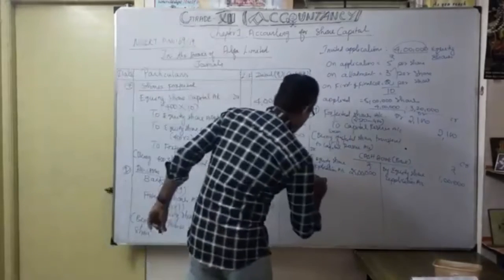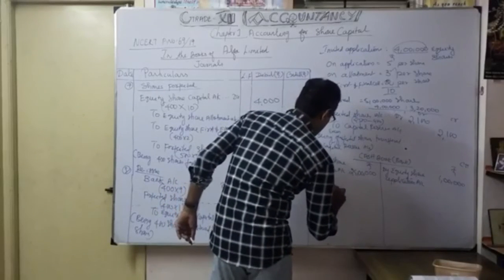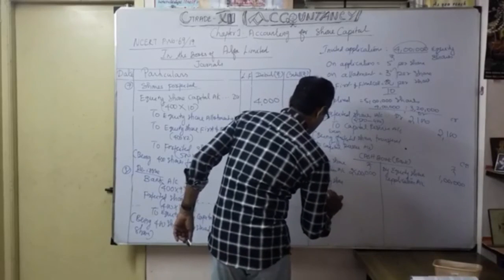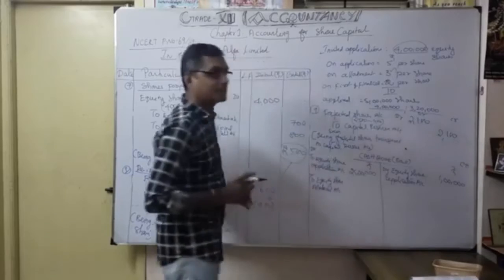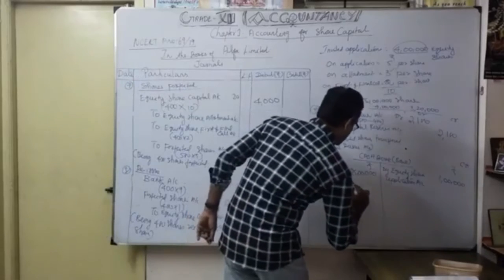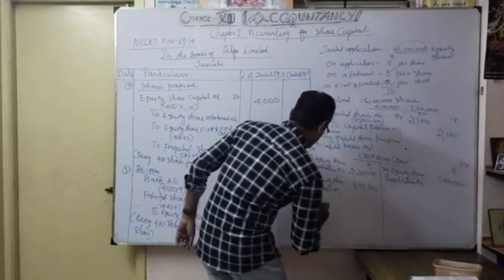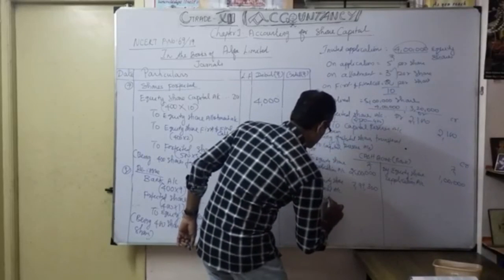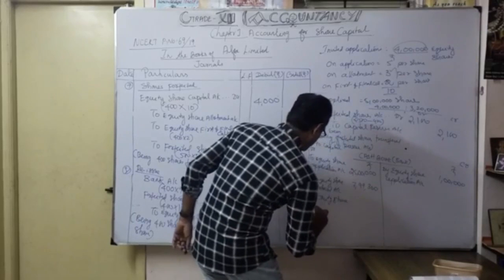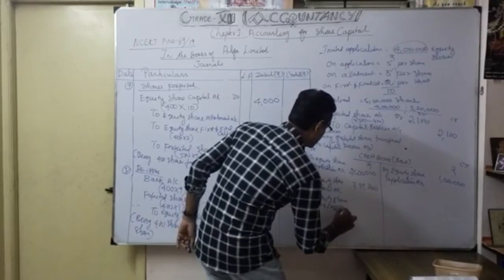Then what is the second one? Share allotment, isn't it? To equity share allotment. How much? 7,99,300. Thereafter, to equity share first and final call account.